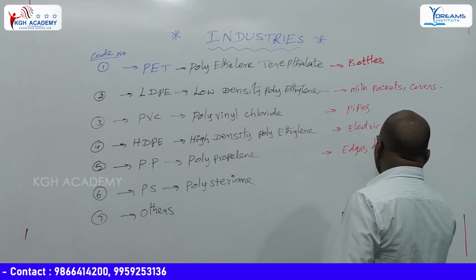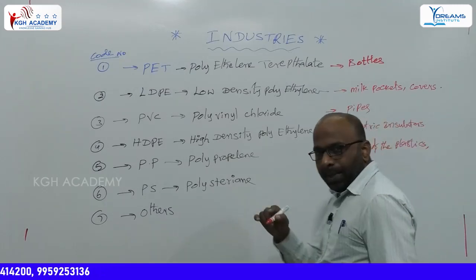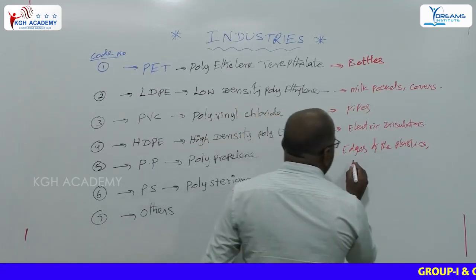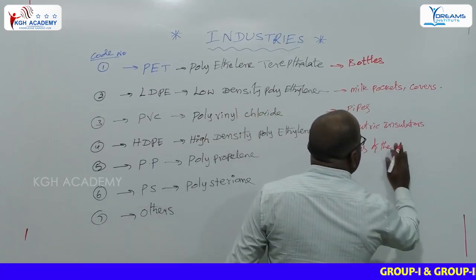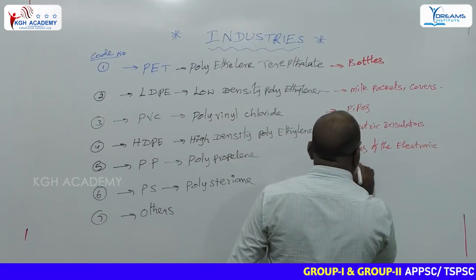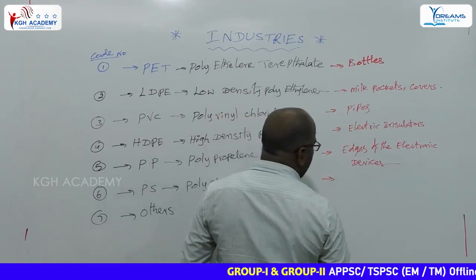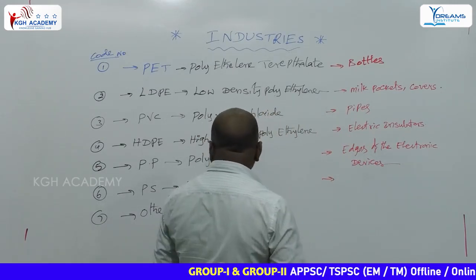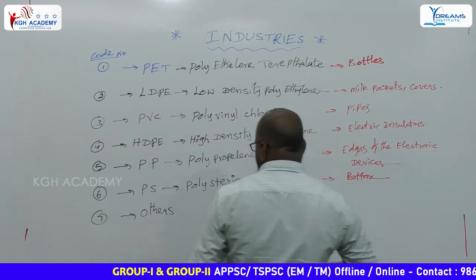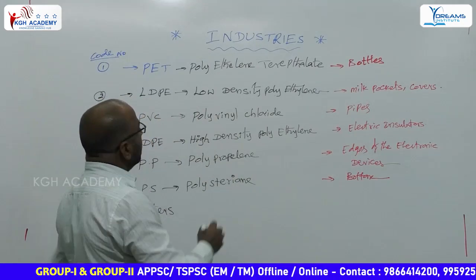Edges of the plastics or cabins, edges of the TVs, edges of the electronic devices, etc. PS, polystyrene, is also used in buttons, etc. So these are some important words regarding this one.